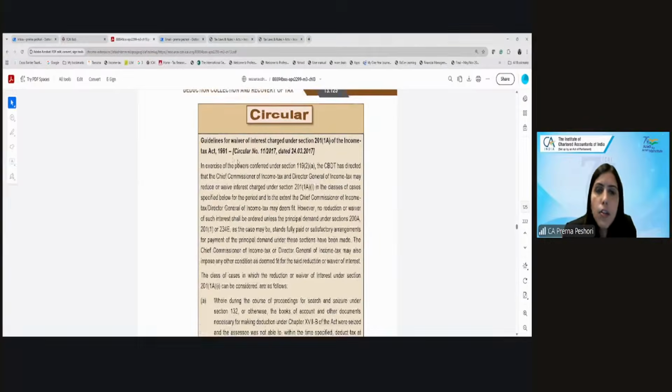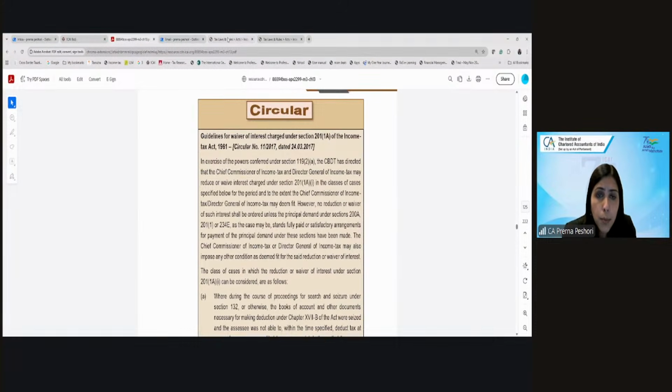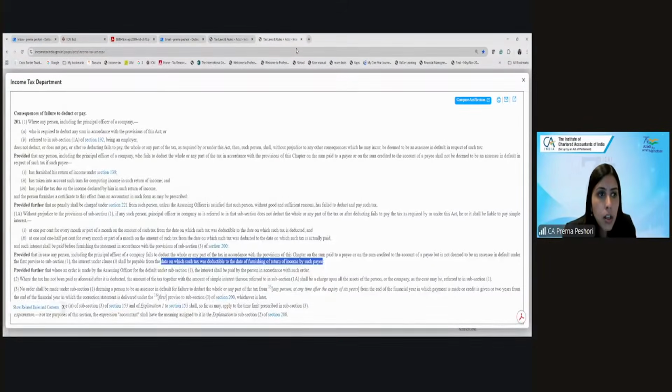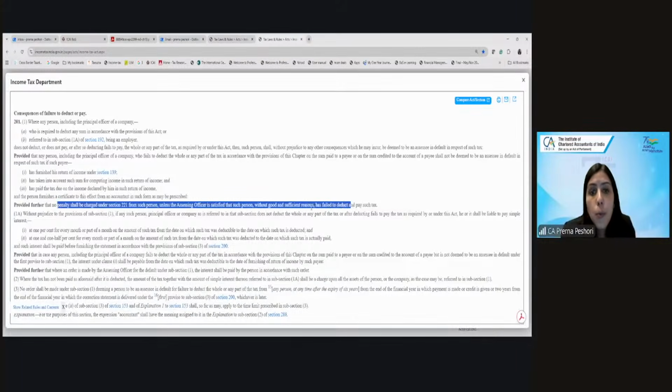Now there is a CBDT circular which talks about the guidelines for waiver. Okay. One more thing before we close. It says that no penalty shall be charged under 221(1) from such person unless the AO is satisfied that the person without good and sufficient reasons has failed to deduct and pay such tax. So as I said, only in genuine cases you can come out. If it's a genuine case, they may not levy the penalty. If good and sufficient reasons are there, then the AO may not levy the penalty.